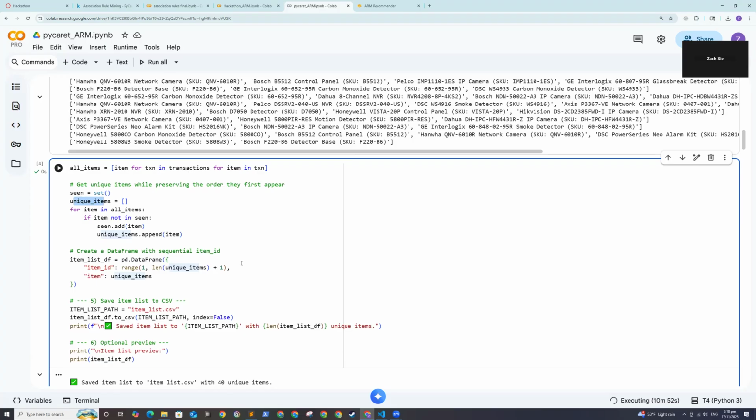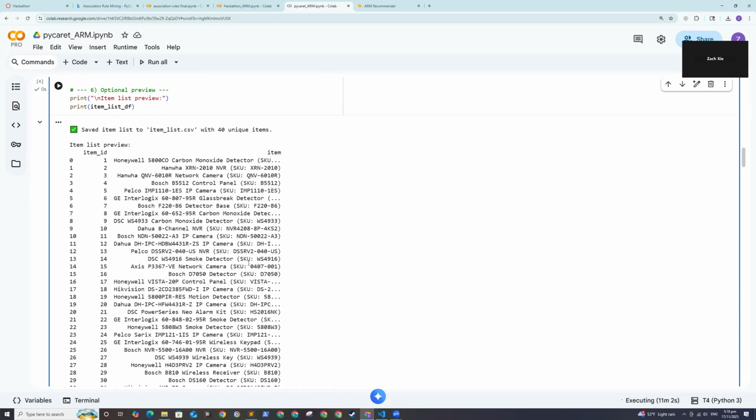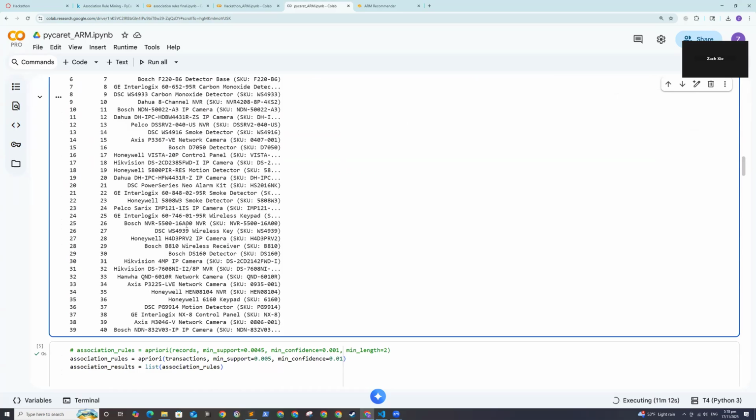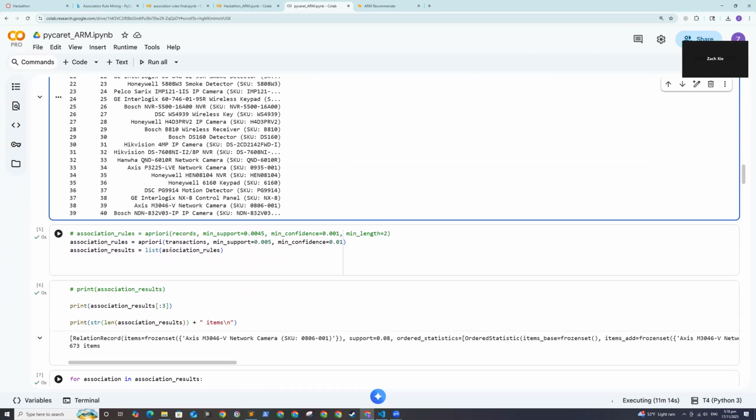We don't want to input random items that are not in our inventory, since it's impossible to make recommendations based on that. Okay, so here we have a total of 40 unique items to sell from our store.